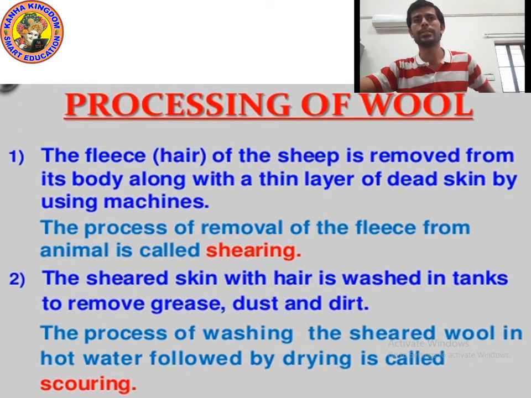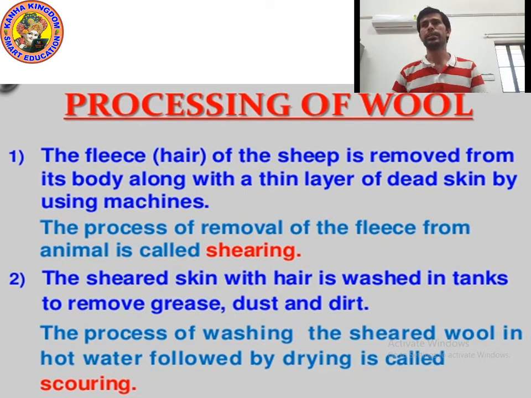So let's revise once again. Processing of wool. First step is shearing. Shearing means removing the hair with dead skin. The fleece, or you can call it hair, of the sheep is removed from the body along with a thin layer of dead skin by using a machine. The process of removal of fleece from the animal is known as shearing.